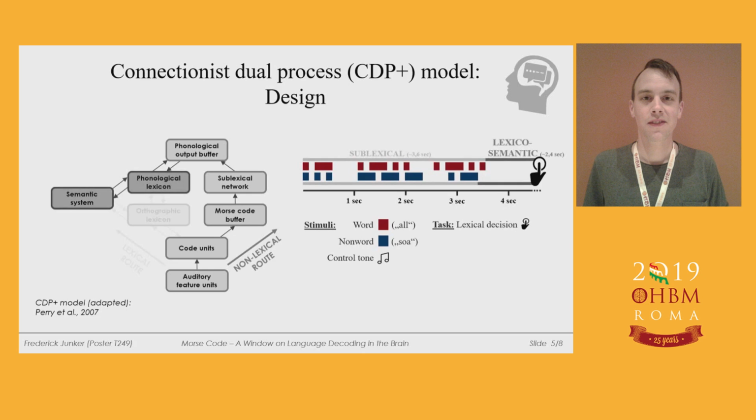To analyze serial components, we first defined two temporal regressors, each for words and non-words, and contrasted them as follows. So one early regressor reflects components relevant for sublexical processing, shown in light gray. The later regressor reflects components relevant for lexicosemantic processing, shown in dark gray. So to make a lexical decision, words and non-words had to be processed sublexically first during stimulus presentation. Afterwards, both were analyzed lexically, but only words gain access to the semantic system.